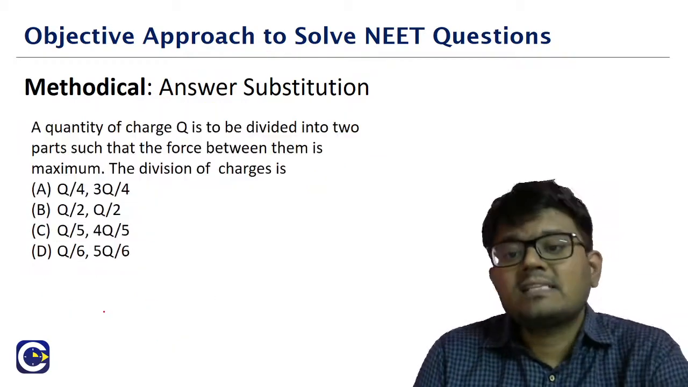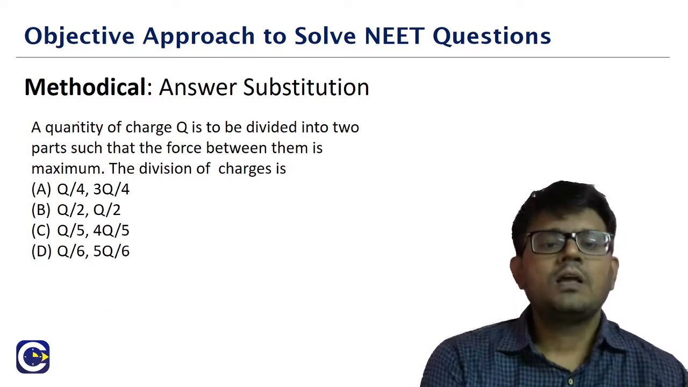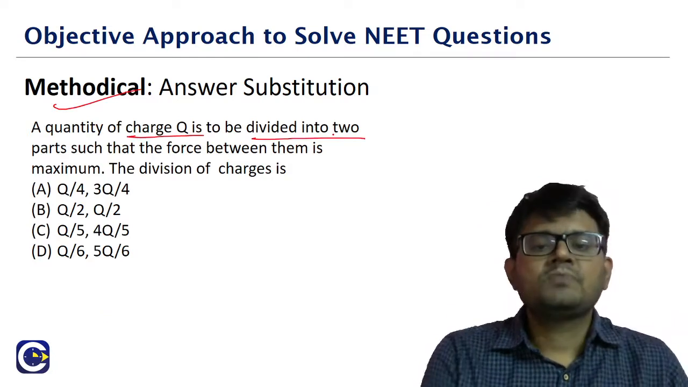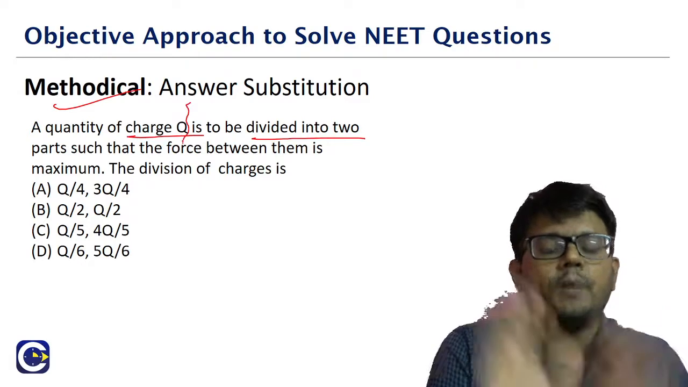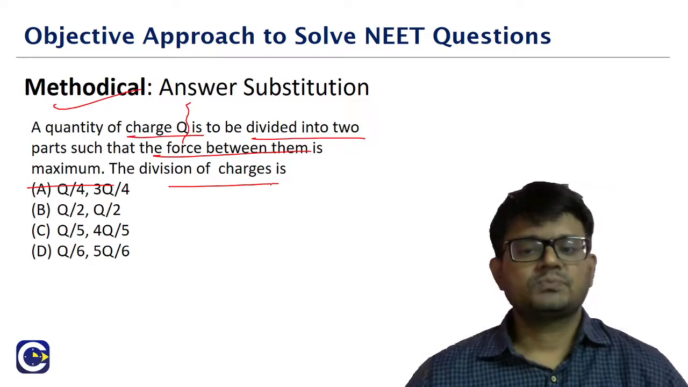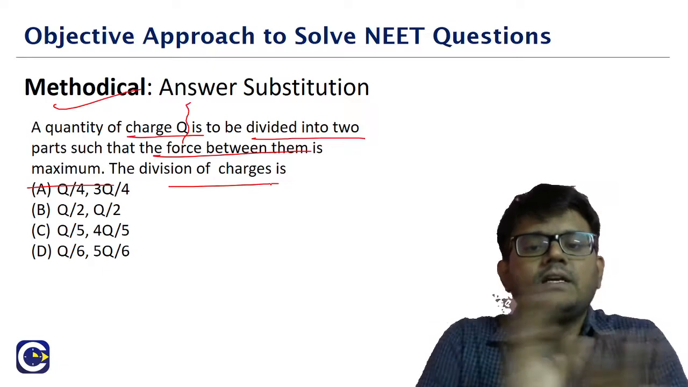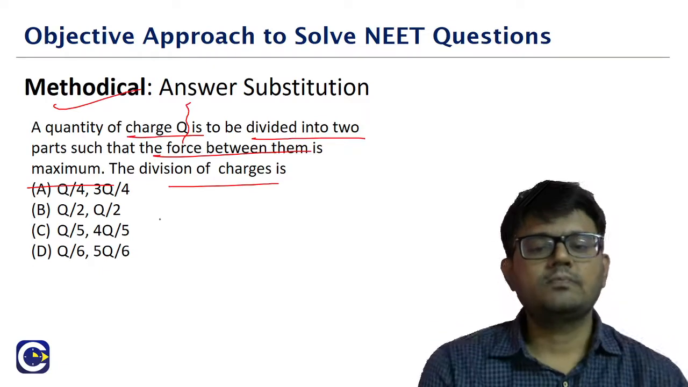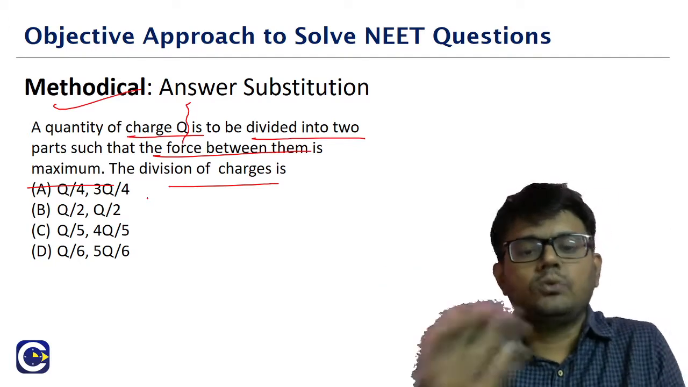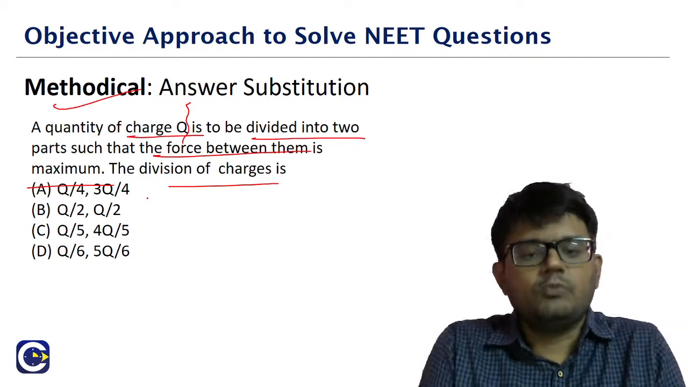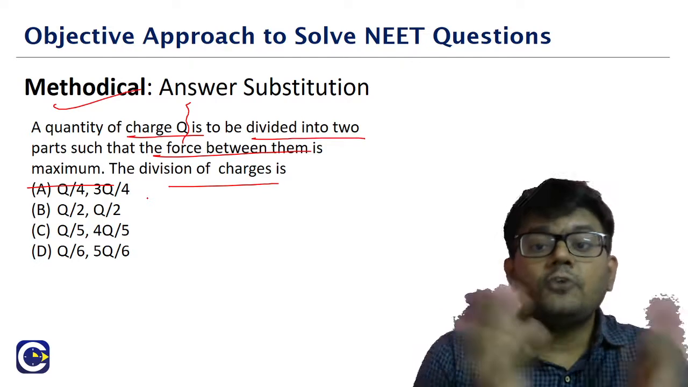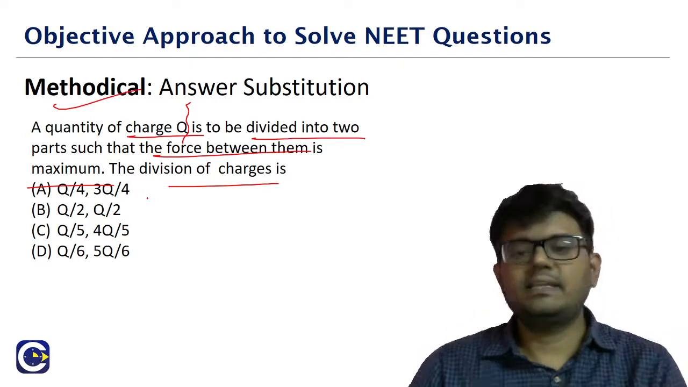But what is the answer substitution question? Look at this. A quantity of charge Q is divided into 2 parts such that the force between them is maximum. So we are dividing them such that the force between the 2 parts is maximum. We can see how you can divide them: Q by 4, 3Q by 4; Q by 2, Q by 2; Q by 5, 4Q by 5; Q by 6, 5Q by 6. For the force between them to be maximum, what is the division? That is what they are asking.